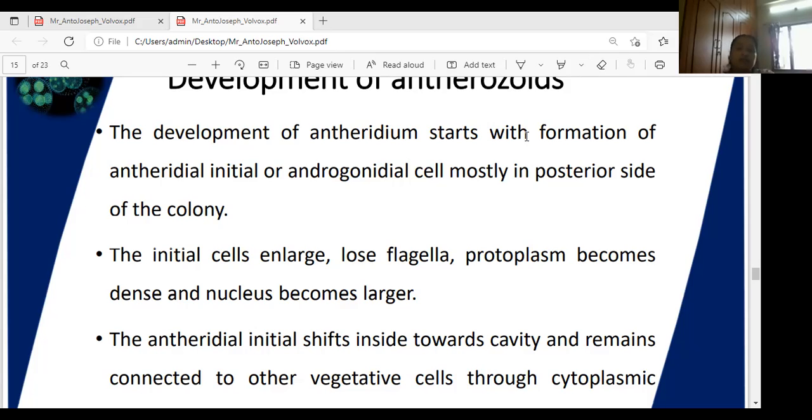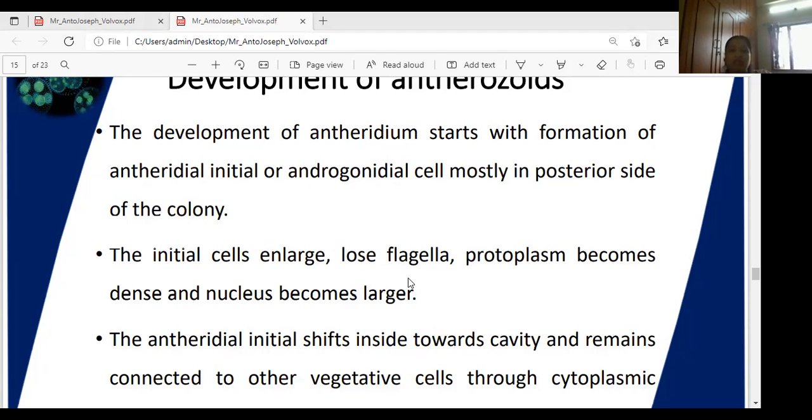The development starts with the formation of the antheridial initial or androgonidial cells, mostly on the posterior side of the colony. The antheridial initial cells enlarge in size and lose the flagella. The protoplast becomes very dense and the nucleus becomes large. These are the differences from the other cells.